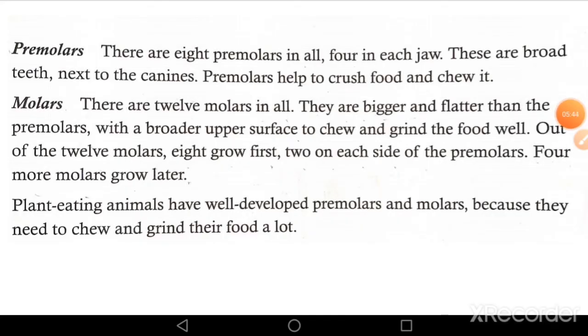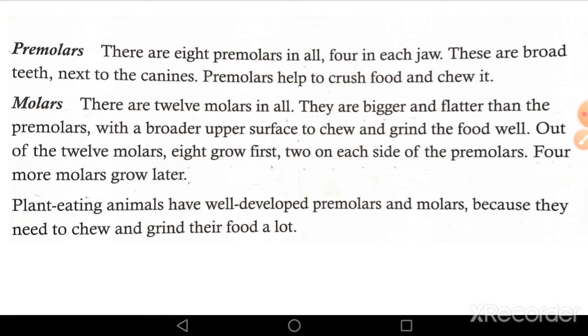Now next type is premolar. There are 8 premolars in all, 4 in each jaw, means 4 in upper jaw and 4 in lower jaw. These are broad teeth. Next to the canines, premolars help to crush food and chew it.